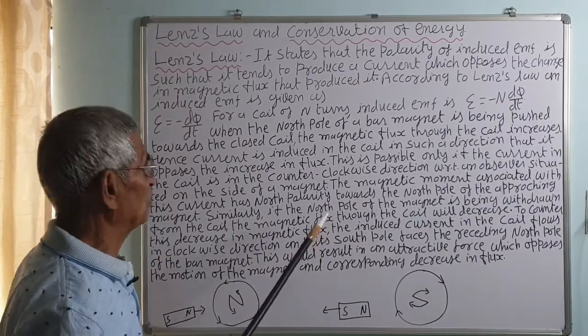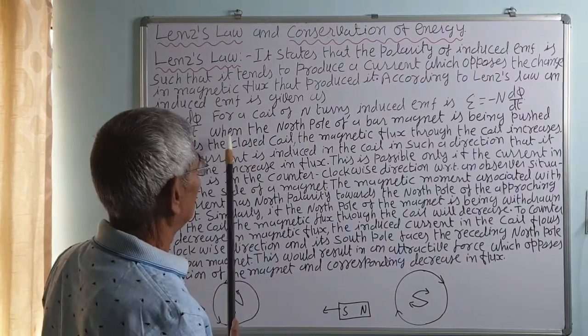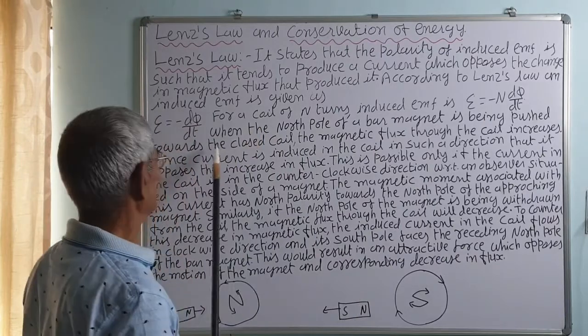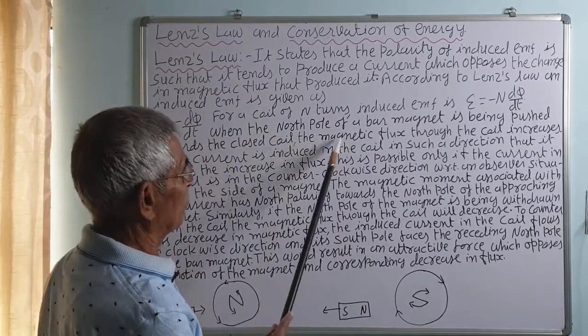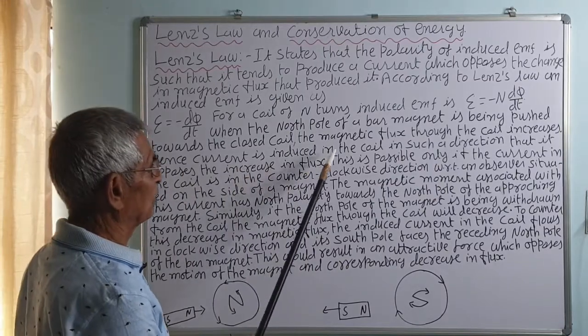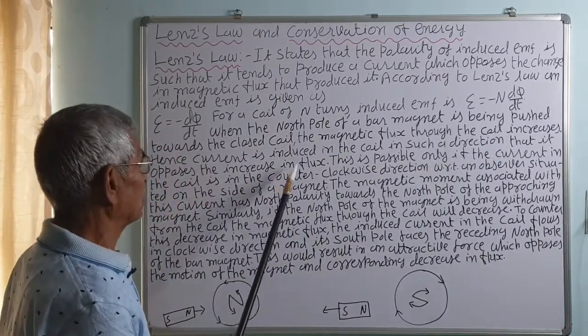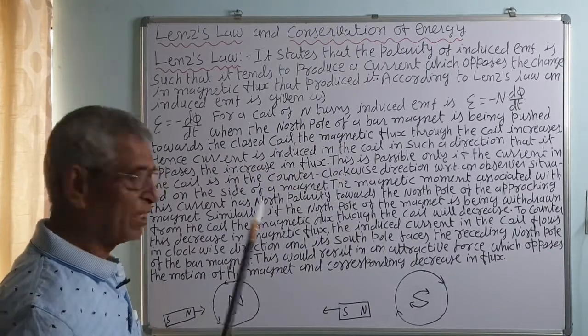Flux is the number of lines of force passing normally through the area. Hence, the current is induced in the coil in such a direction that it opposes the increase in the flux.